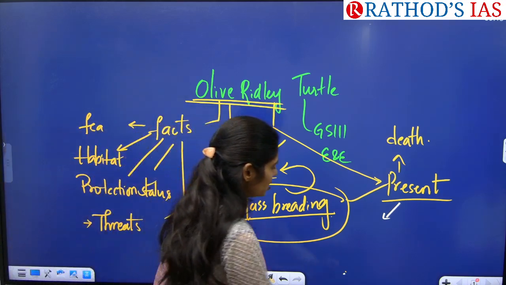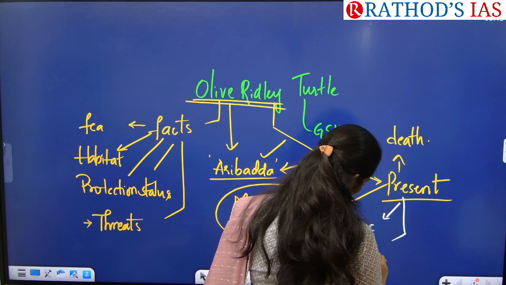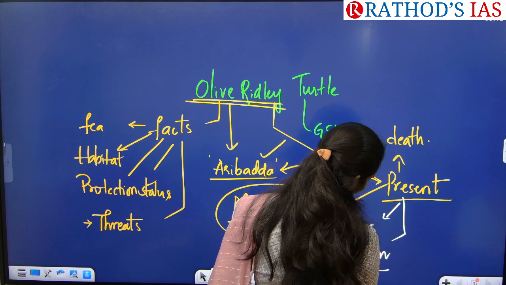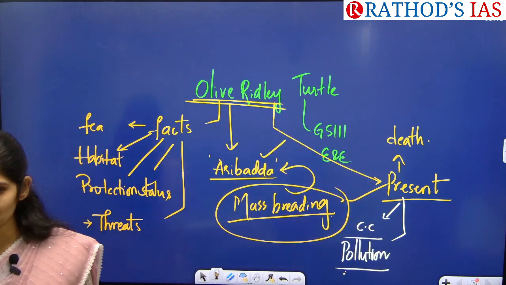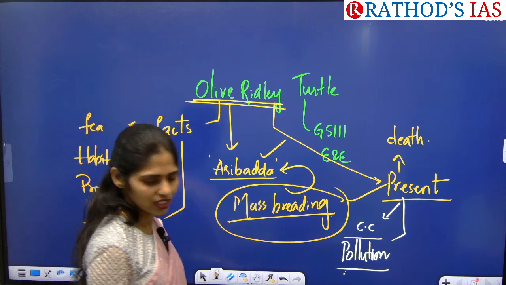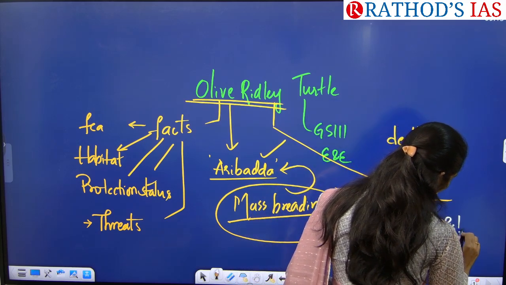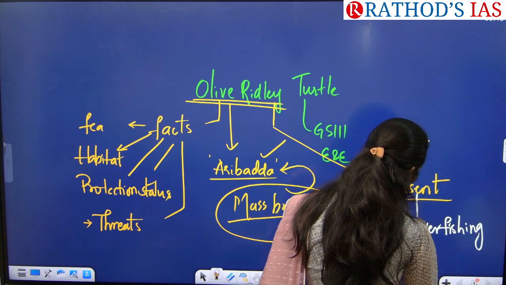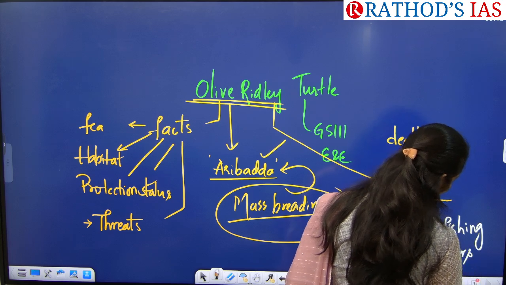Okay, climate change, next. Pollution, next. So they are aquatic animals, right? So what is the problem of these aquatic animals? Whenever we are going for fishing, yes, overfishing, especially whenever they are using trawlers and heavy nets.